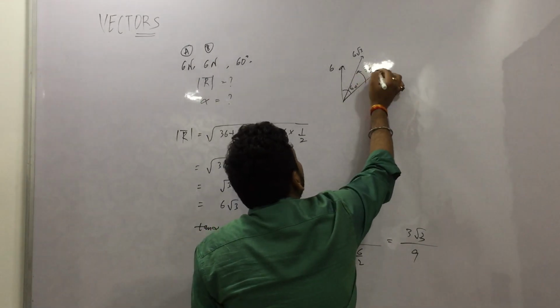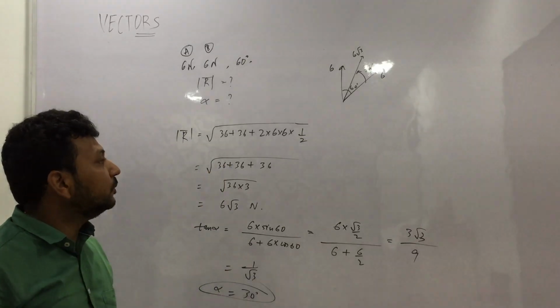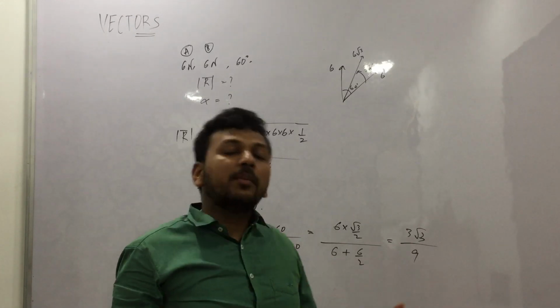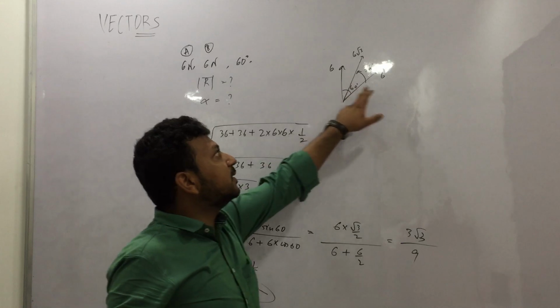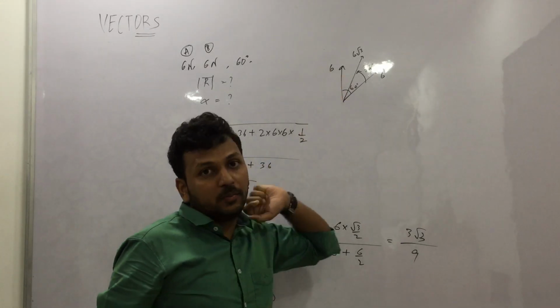So this is the complete problem statement. Very simple. And just imagine the things. The answer was supposed to come like this, 30 degree. It was supposed to come like that because both are same. Why will the resultant go in this direction more or that direction more?